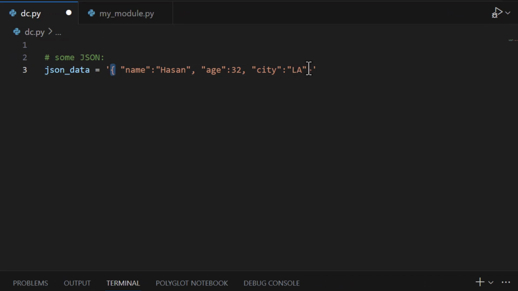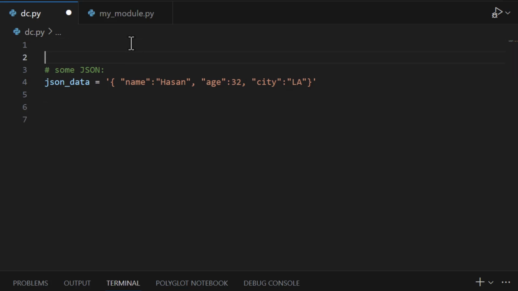We have curly brackets, we have the name equal to value, then the age equal to value, and the city equal to value. This is simply a JSON file, or JSON data, or JSON text format. We use this a lot in programming and scripting. Now let's say someone gave you a JSON file like this one here. How can you read it easily in Python?